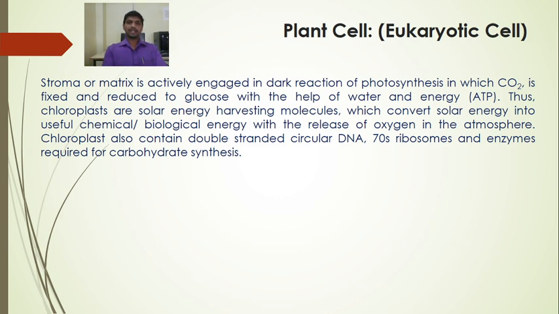Chloroplasts also contain double-stranded circular DNA like the mitochondrial DNA. They also possess 70S type of ribosomes and the enzymes required for carbohydrate synthesis, that is the dark reaction or the Calvin cycle. So this is all about the chloroplast, which is involved in photosynthesis. Both light and dark reactions take place in the chloroplast.